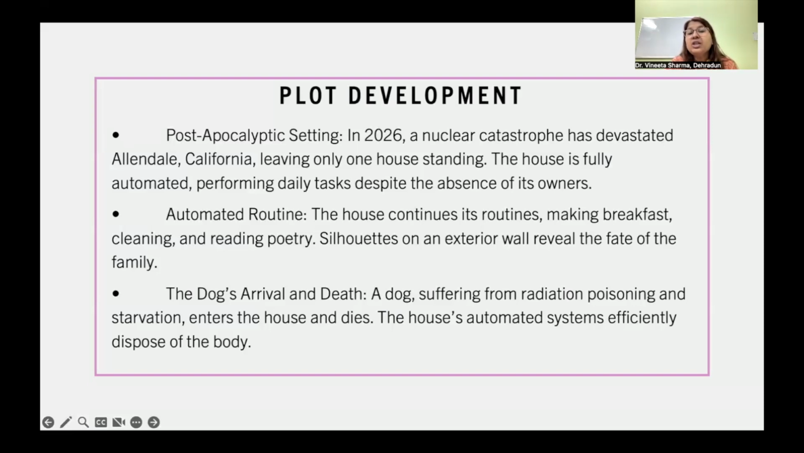Silhouettes on an exterior wall reveal the fate of the family. The dog's arrival and death. A dog suffering from radiation poisoning and starvation enters the house and dies. The house's automated systems efficiently dispose of the body.